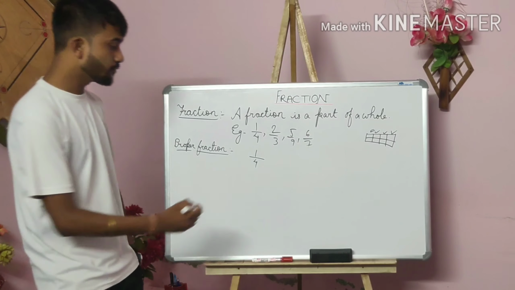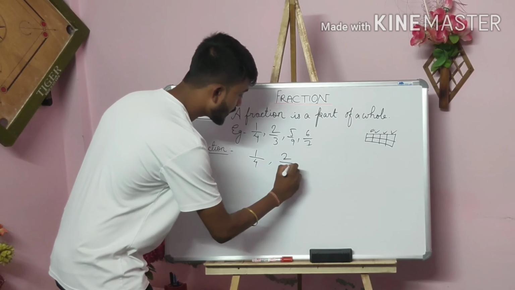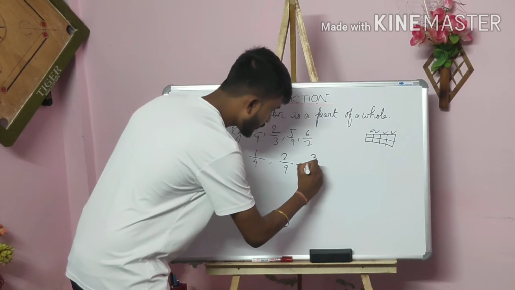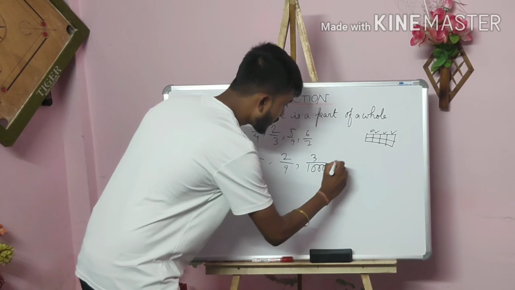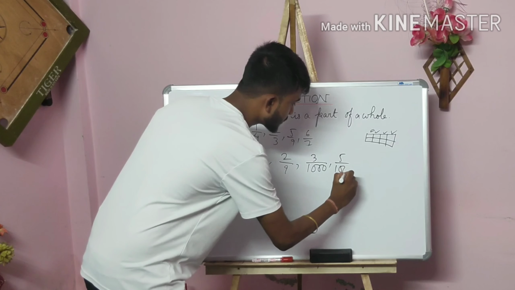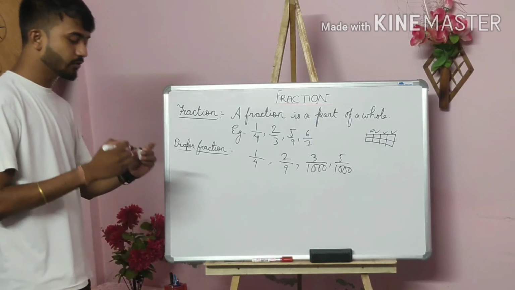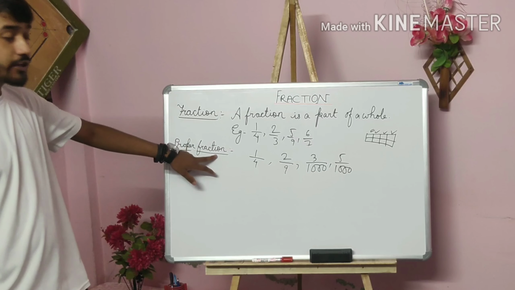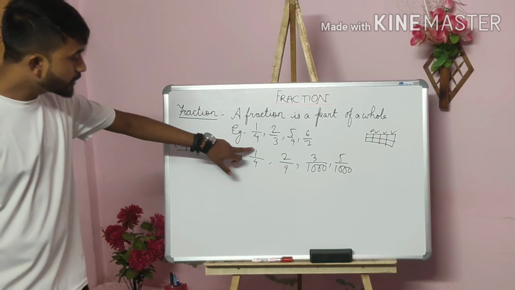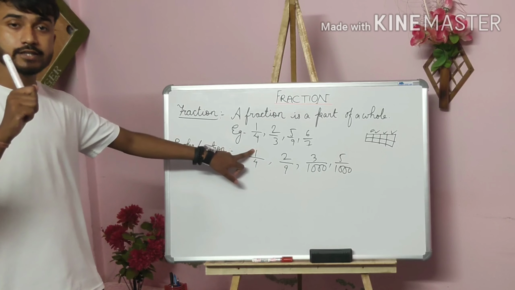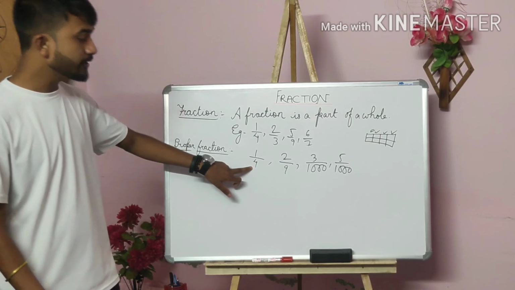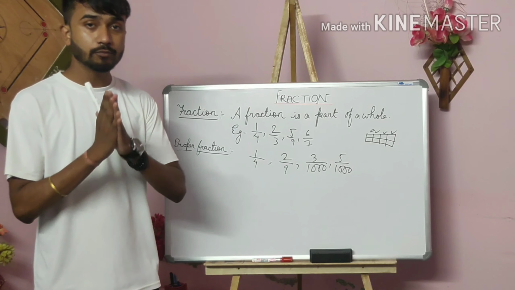I can give you more examples, like 2 by 9, 3 by 1000, 5 by 1000. In a proper fraction, the numerator is always smaller and the denominator is always bigger. You have to keep that in mind.